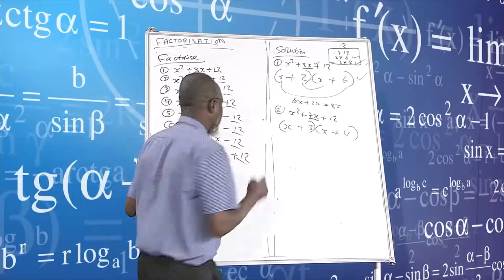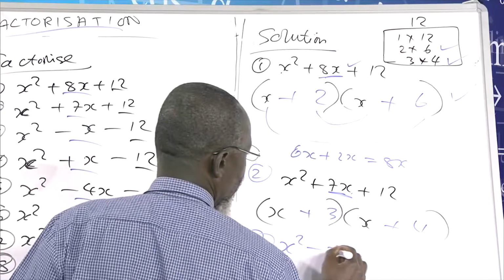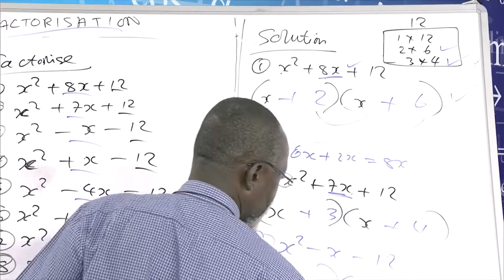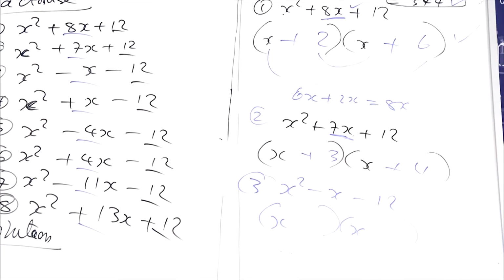We are continuing. The next one, number 3, is x squared minus x minus 12. Again we come here and say x times x.